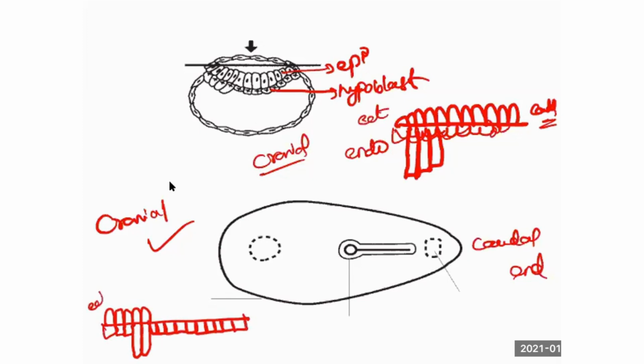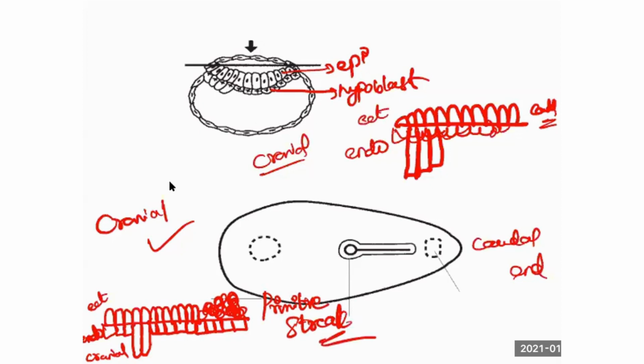This is ectoderm. This is endoderm. This end is what end? Cranial end. Now you see, at one point the columnar cells proliferate on themselves. That is called the primitive streak, which is the tail end.